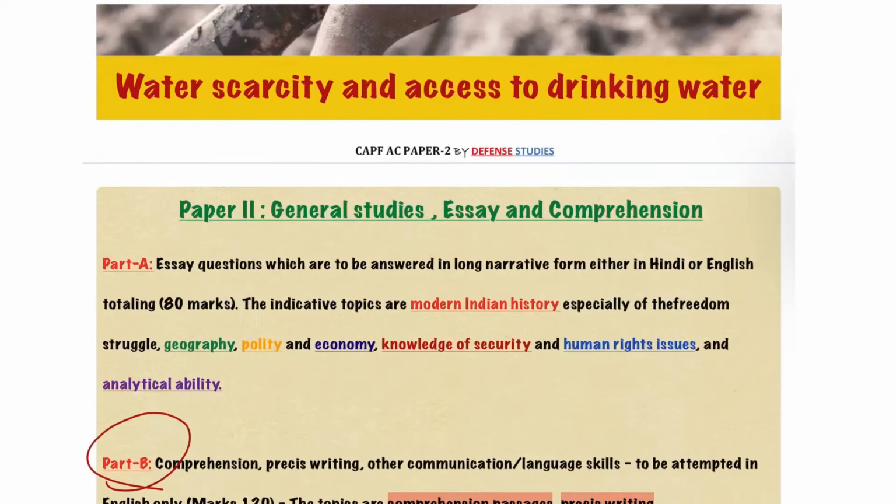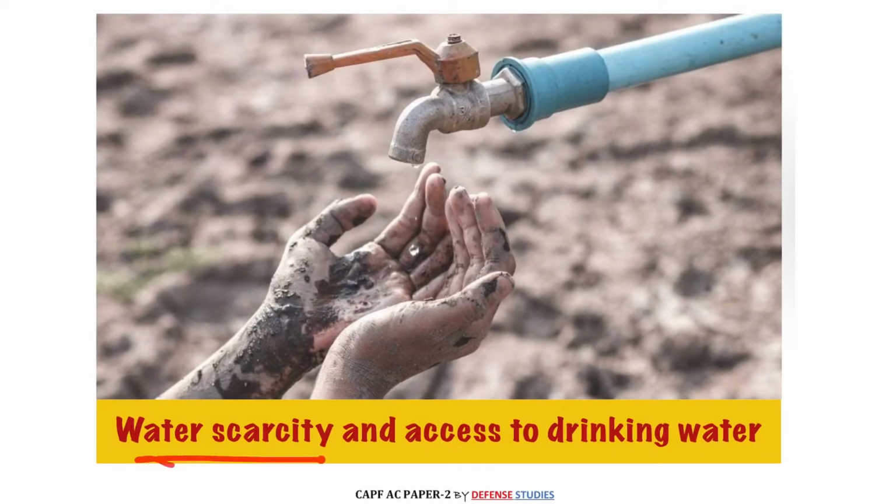Suppose this particular topic is asked, water scarcity and access to drinking water. How many things can you remember regarding this topic? Already, if a candidate starts writing this report, he will imagine that certain parts of the country, like northwestern states and southern states, are mostly affected by water scarcity and access to drinking water. So here your role of imagination will come.